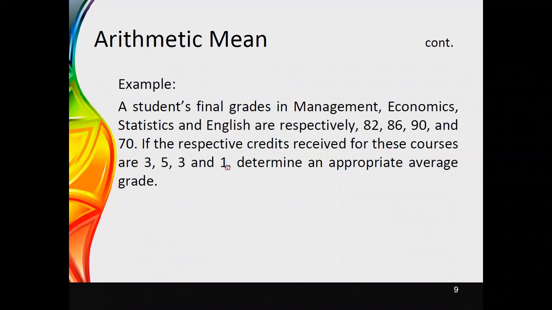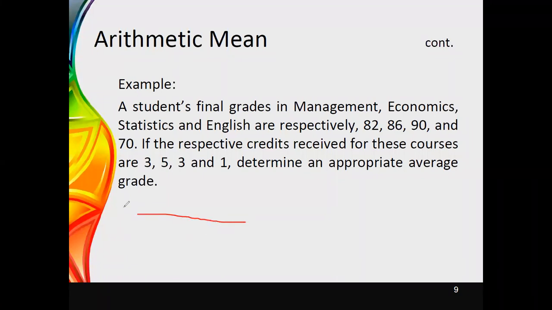It means that here they have given the least weightage for English since it is a one credited course, and they have given the highest weightage for economics since it is a 5 credited course. According to that, you can see how we can allocate the weightages. And using the method we have discussed previously, we can calculate the values.